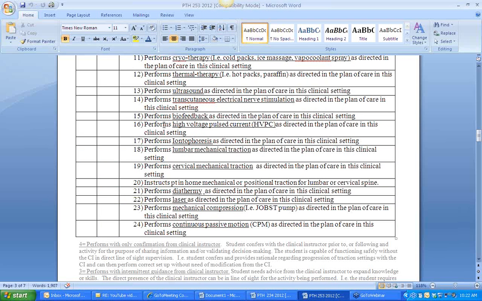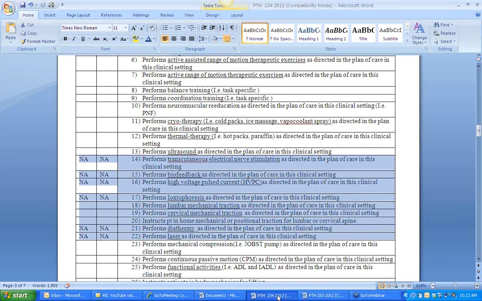So you're right. The tools are exactly the same. The difference is for 234 there are less items to score the student on. Yeah, 253 doesn't have the NAs next to it. I see what you mean. That's correct. But then they've had the majority of their clinical academic training. Anything else that's a difference? No, that is really truly the biggest difference. It's based off their academic training.